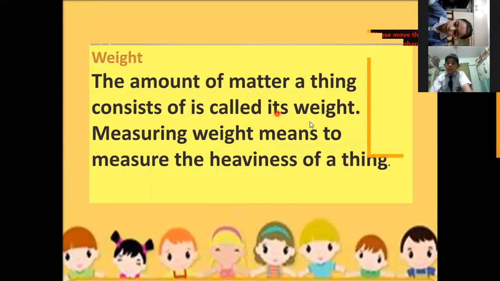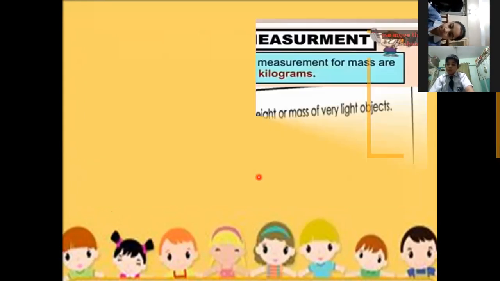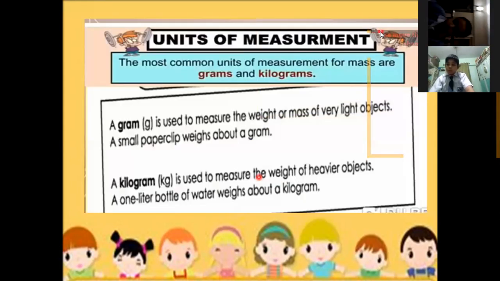Okay? How do we find it? We find the weight with the help of a weighing scale or balancing scale. We find the weight with the help of a measuring tool, and what is the tool? Balance scale or a weighing scale. Now what are the units of measurement?